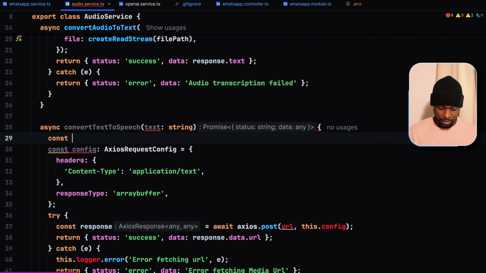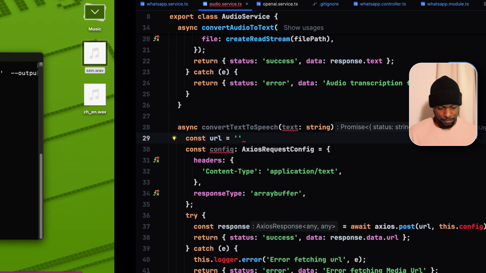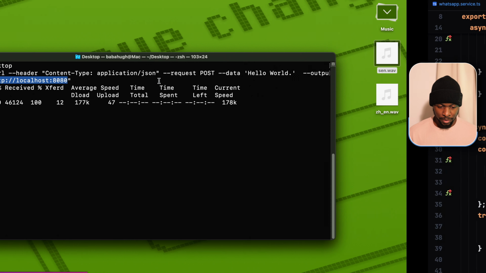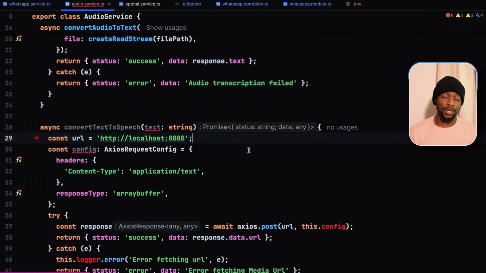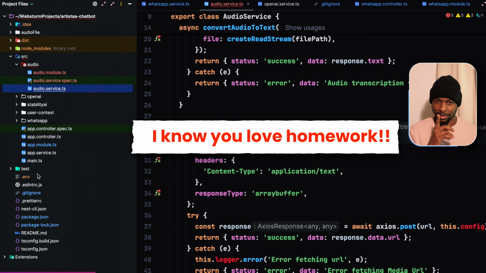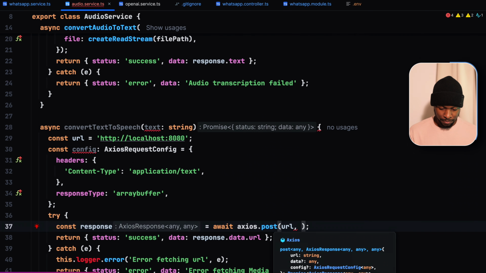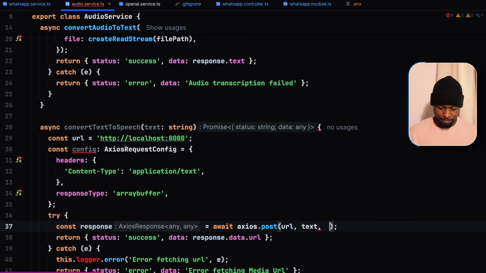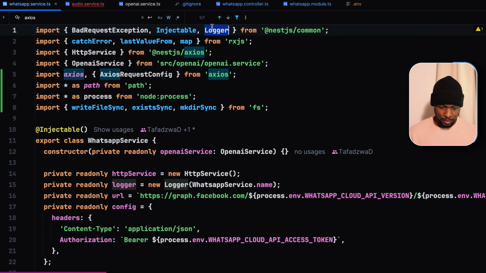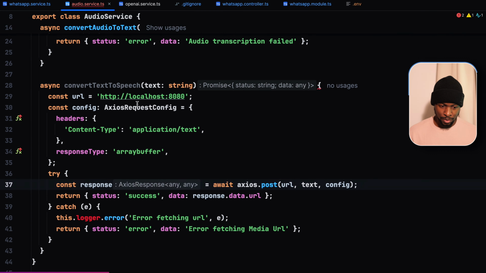Let us define our URL in a variable, and it's HTTP localhost port 8080. Best practice is saving this in the environment file. I will leave that as an exercise for you to do. Then the data is our text, then our configuration. Let us also import the Nest.js logger.